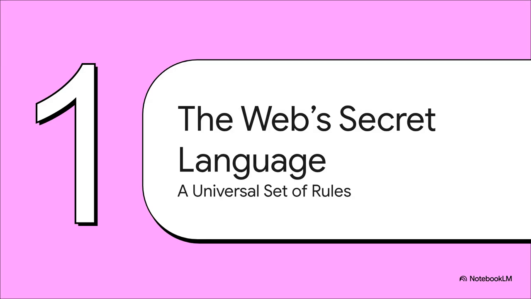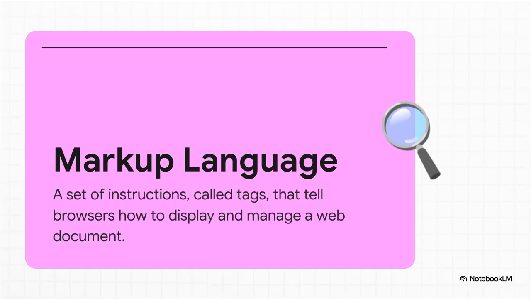Okay, so picture the early days of the web. The big problem was pretty simple, right? How do you get millions of totally different computers, all using different web browsers, to agree on how to show the same information? The solution had to be a universal set of rules, a common language that every single machine could understand. And that solution is what we call a markup language.